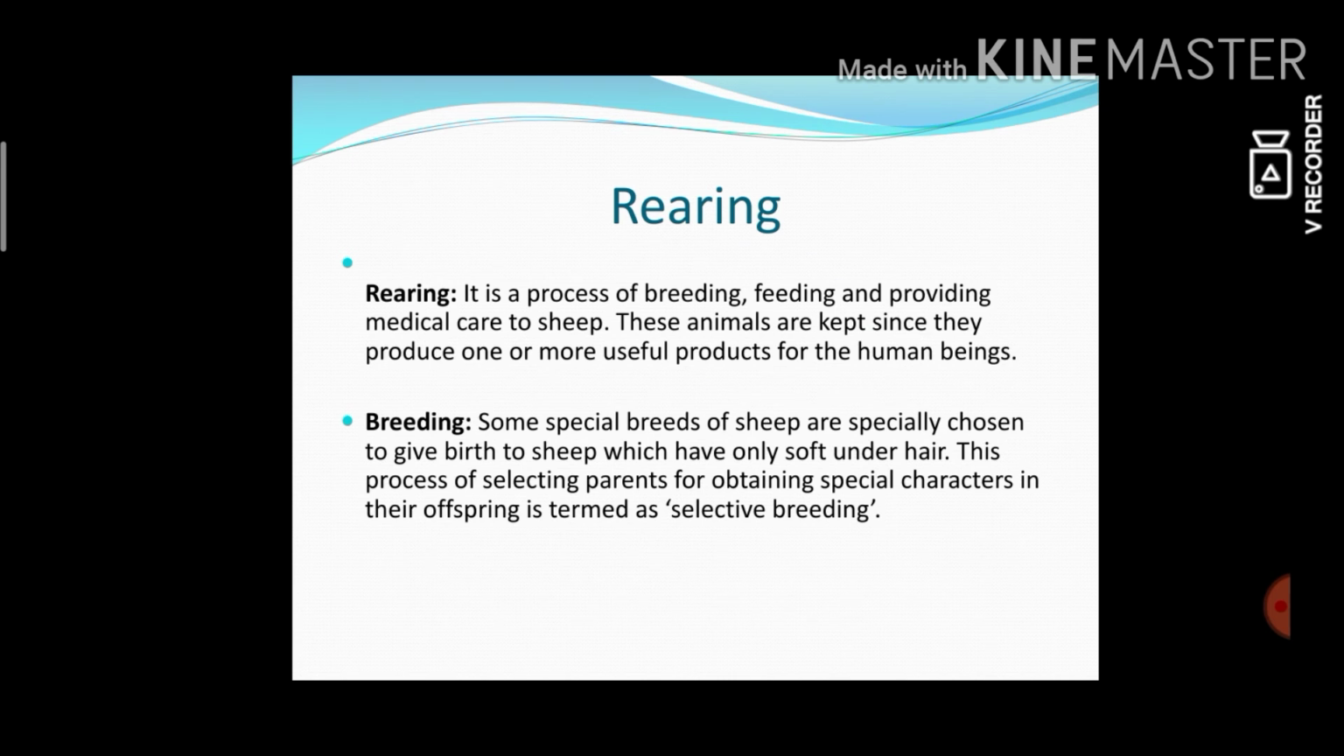Next, rearing. It is the process of breeding, feeding and providing medical care to sheep. These animals are kept since they produce one or more useful products for human beings. Do you know what rearing is? It is a process of breeding and feeding. Then what is breeding? Some special breeds of sheep are especially chosen to give birth to sheep which have only soft underhair. They select some varieties only. Okay.